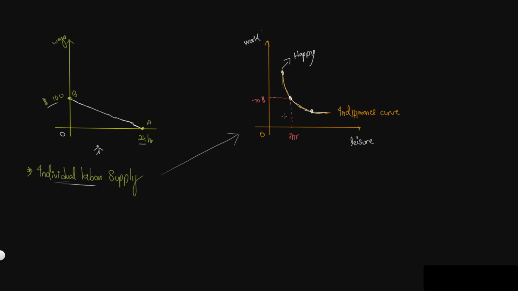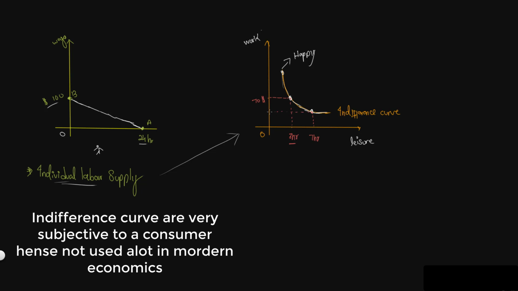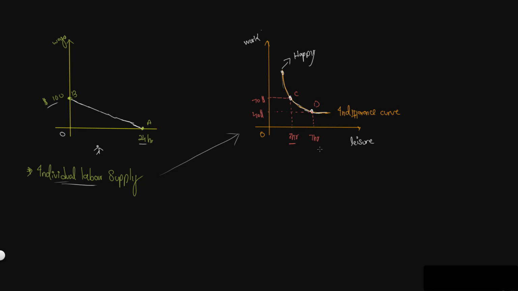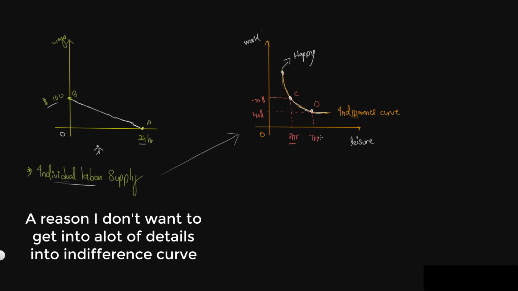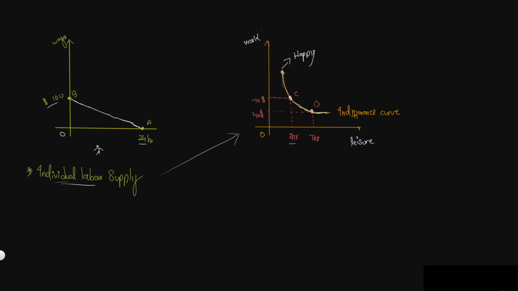So if I were to achieve $70 a day as my wage, and also get 3 hours of my time to enjoy, I would be equally happy as if I were to achieve 7 hours of happiness. And let's say this represented, I don't know, $40. So even if it's point C or if it's point D, they both provide me with equal happiness. I'm happy with both situations. Or I might achieve any point over here, let's call this point E, and I would be equally happy.